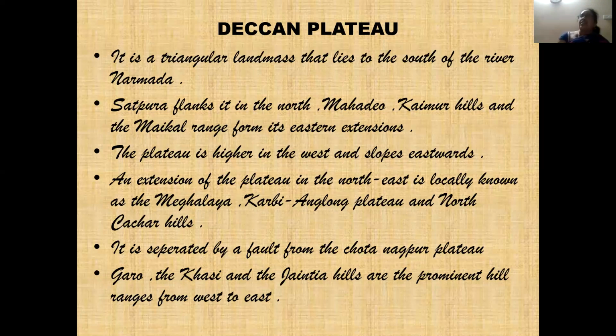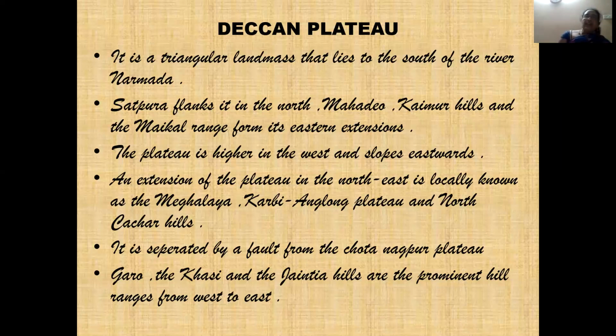In any manner they can ask you. The Deccan Plateau extension in the northeast is called Meghalaya, and you also have the Karbi Anglong Plateau and the North Cachar Hills. All these hill names you have to remember: Mahadeo, Kaimur, Maikal, then the Karbi Anglong Plateau.